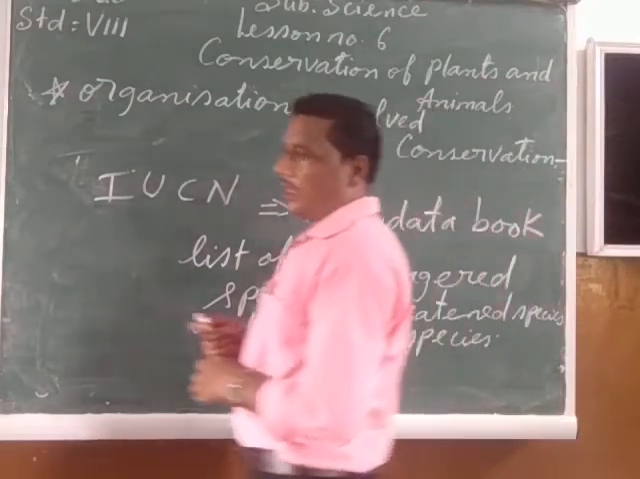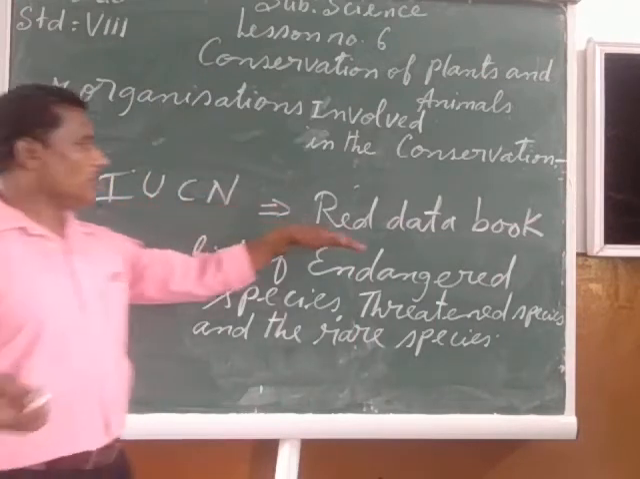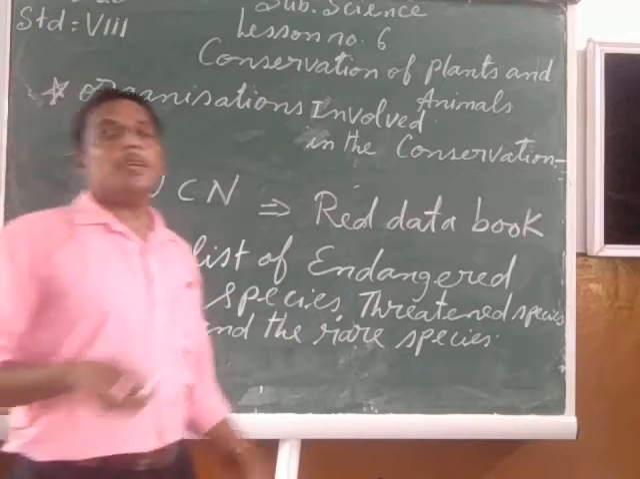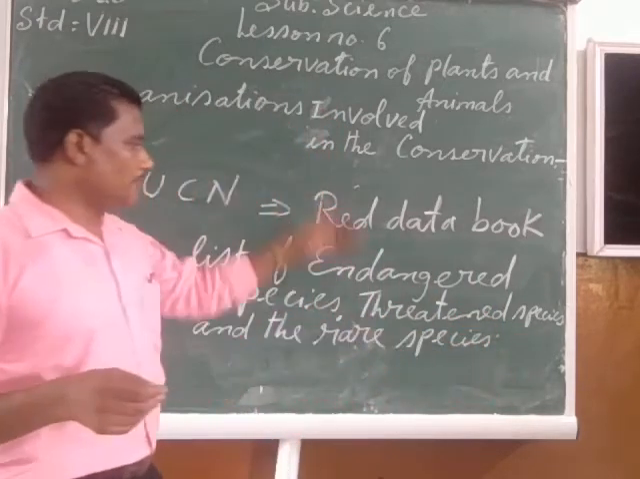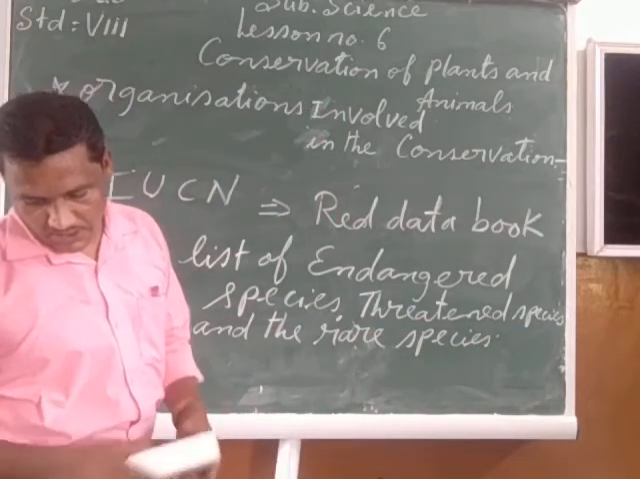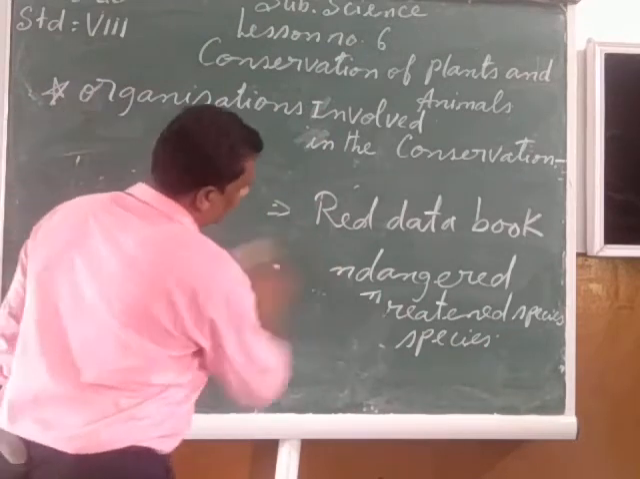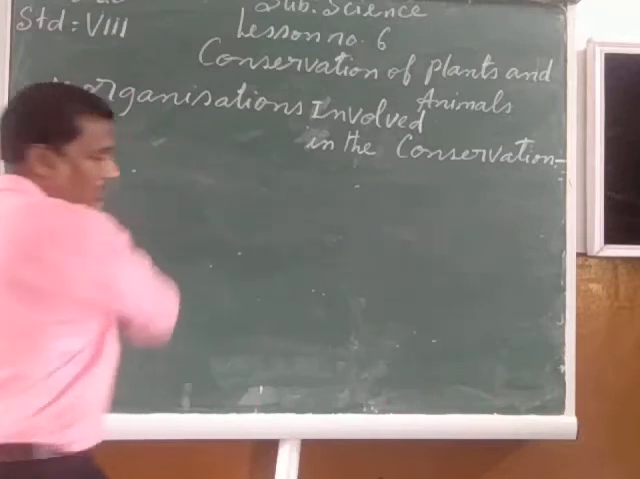So this International Union for Conservation of the Nature is maintaining one book called the Red Data Book, in which it has the list of the endangered species, threatened species, and the rare species, which need conservation at once. Otherwise, all these species become extinct species. So, my children, the IUCN is an organization which is working at the international level.